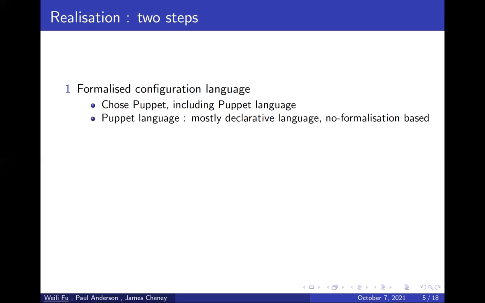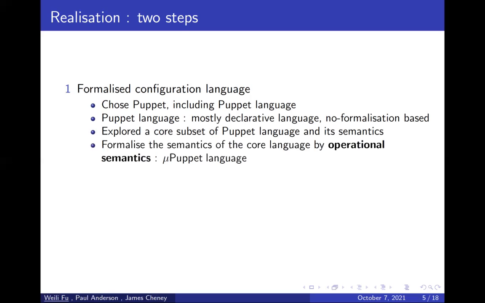The Puppet language is mostly declarative, but is implemented in ad hoc style. We explored a core subset of the Puppet language and its semantics. We formalized the semantics of the core subset by using operational semantics from the programming language theory field. The formalized core subset is the muPuppet language.